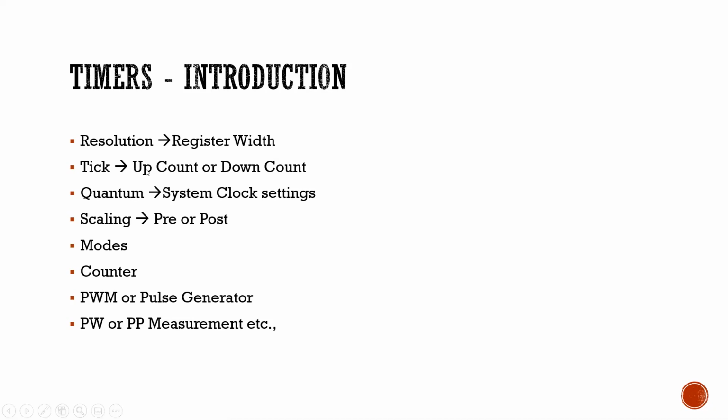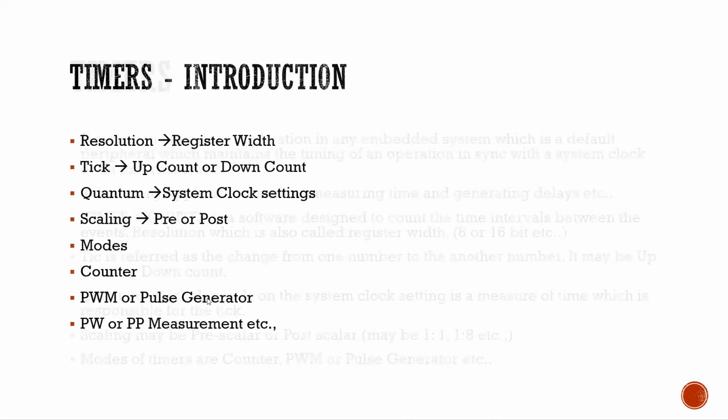We can use up count or down count the ticks. Quantum is a system clock setting. Scaling has two types: pre-scaling and post-scaling. Timer modes are timer 0, and there are three modes. Counter will act as a counting program. Next, PWM or pulse generators will be used, PPM measurements, etc.